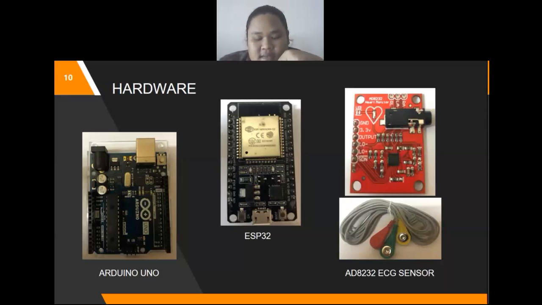Okay, last but not least, the most important hardware component in the success of this project to get the ECG signal is the AD8232 ECG sensor. It has three lead cables: red electrode, yellow electrode, and green electrode. Okay, the red electrode can be attached to the right arm or right chest. The yellow electrode goes on the left arm or left chest. The green electrode is attached to the right leg or below the right chest.